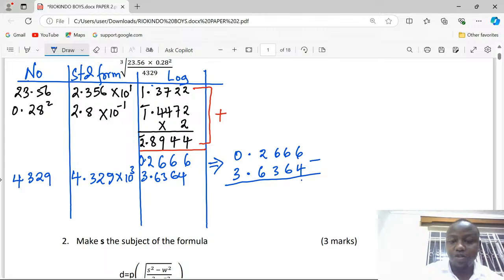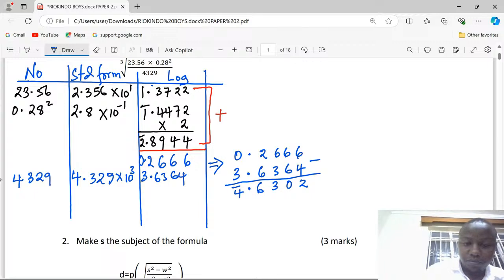This is going to be 2, 0, 3. Then we borrow 1 for this to be 12.6 points. We have already borrowed 1. So we have bar 1 minus 3, which makes it a bar 4.